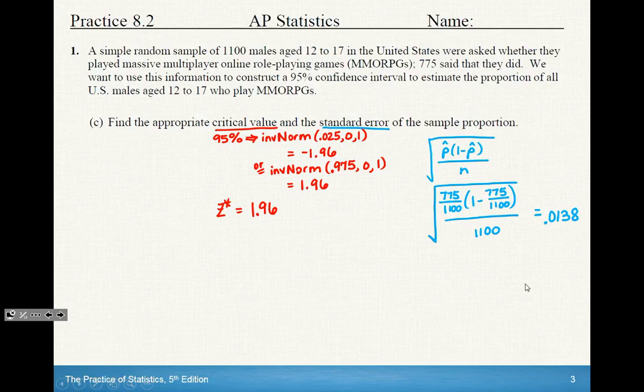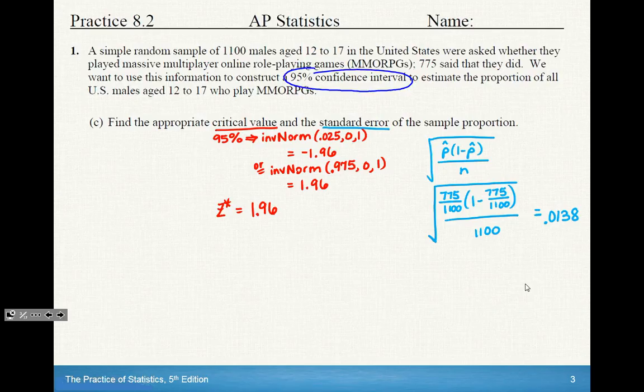Part C, find the appropriate critical value and the standard error of the sample proportion. So in red there, I've described how I would find the critical value. It does say that we're doing a 95% confidence interval. That is important to point out.